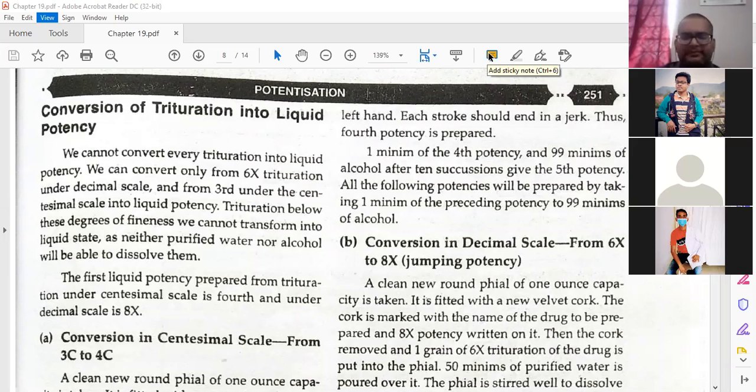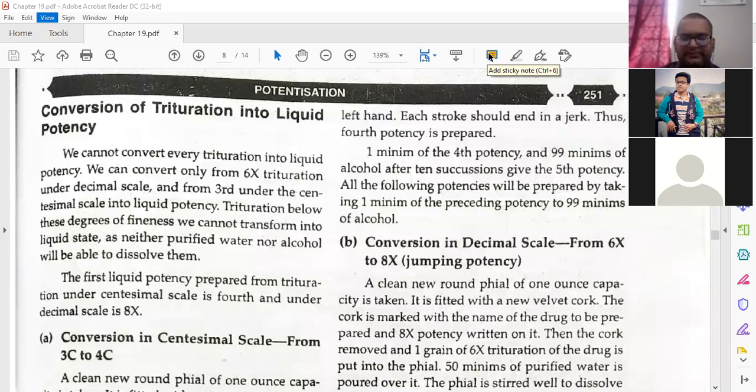When substances are not soluble in liquid. When it is soluble, then we can convert. Okay, 3C, remember it. Then in the decimal scale, Disha, when can we convert? Sir, from 6x. Yes, okay, from 6x we can convert.